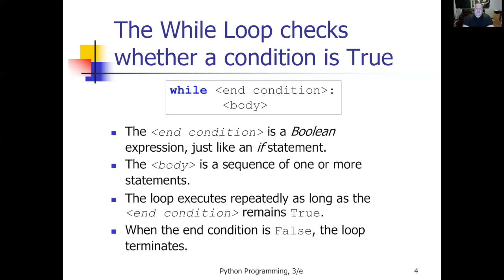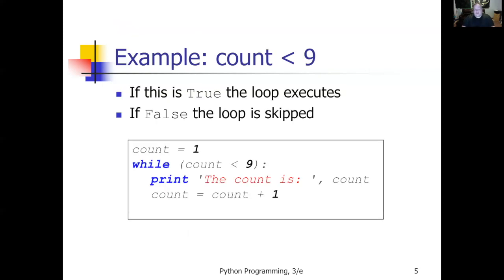In the textbook, there's a couple of examples where they start with a while loop that says while True, and then inside the loop, they use something like a break statement. I don't want you to use that format at all. I always want you to write a while loop with an end condition. While I haven't clicked the exit button, while I've not entered in -1, while I don't type in goose when you're playing duck, duck, goose with your computer. Always have an end condition on your while loop. That way, when that end condition is false, the loop will stop.